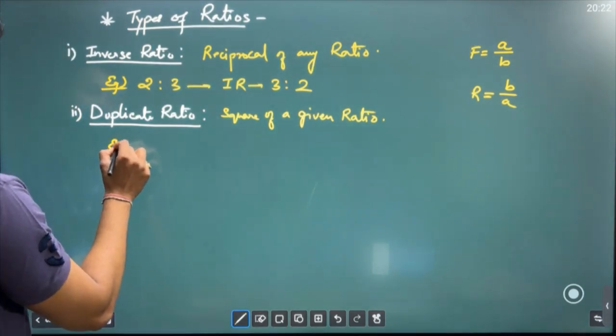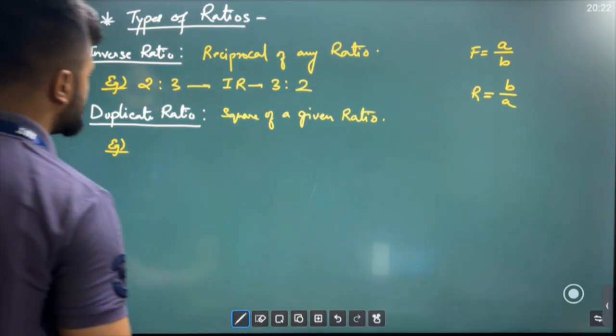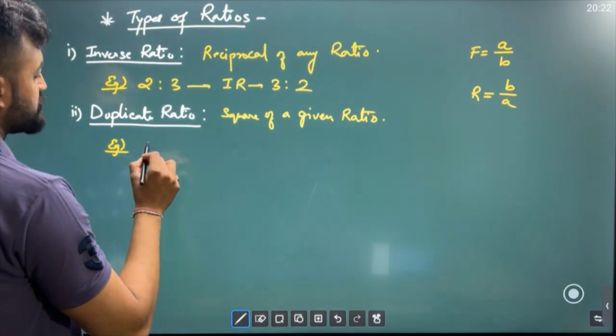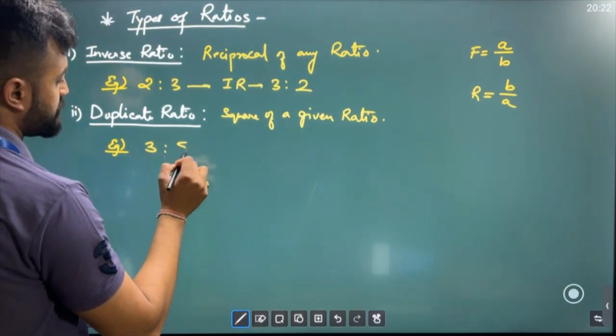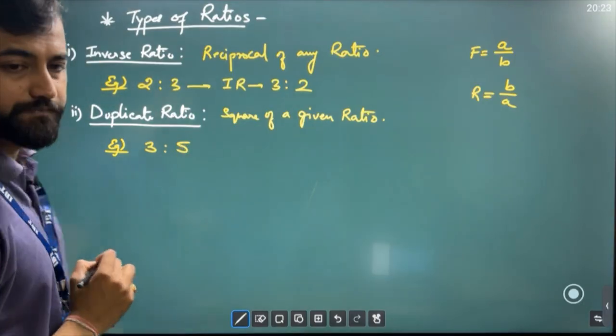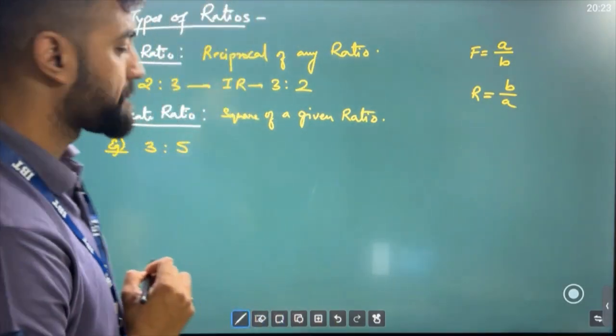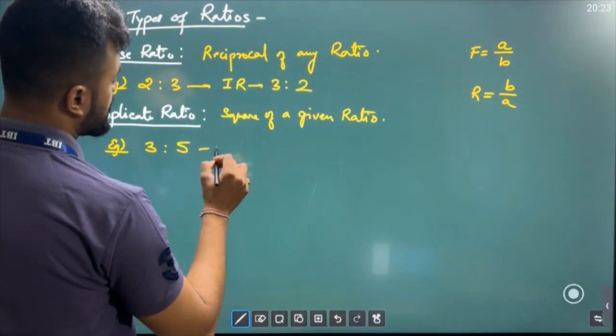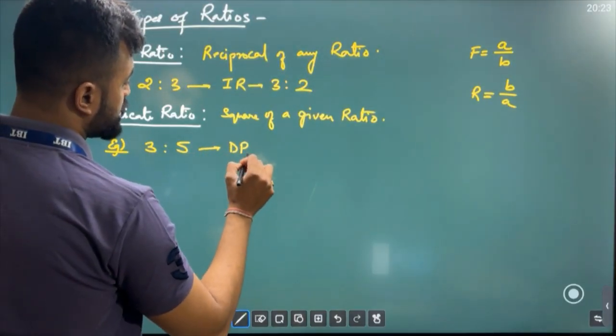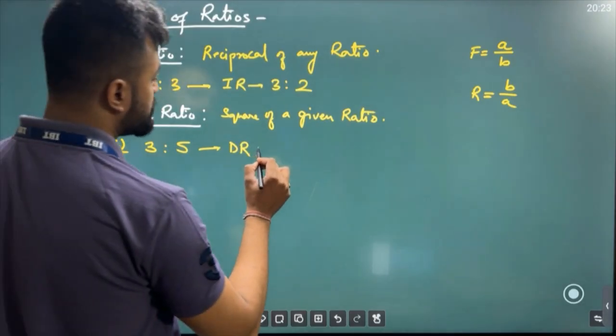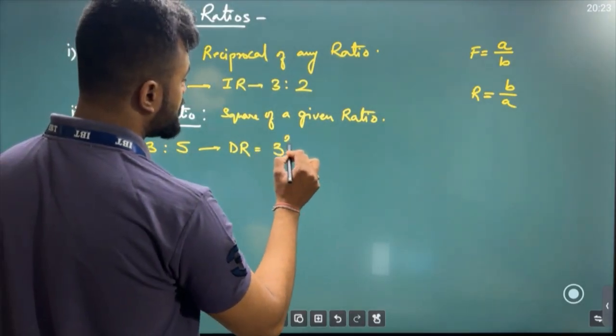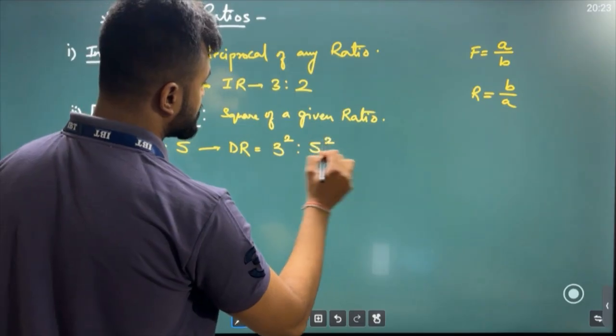Let's see the example, sir. Suppose they have given us the ratio as 3:5. Now they are asking you to find the duplicate ratio. So as the name says duplicate, you simply do what, sir? You do 3 square is to 5 square. That's it. Simple.